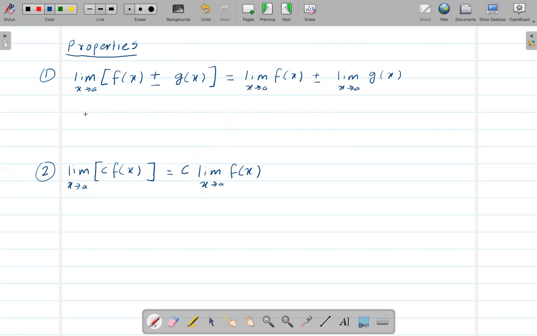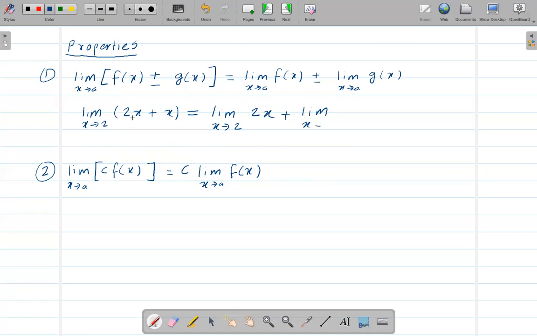Simple, right? So let's say I have the limit as x goes to 2 of 2x squared plus x. In this case, there is a single limit with two terms, so I can split this into two terms: the limit as x goes to 2 of 2x squared plus the limit as x goes to 2 of x.